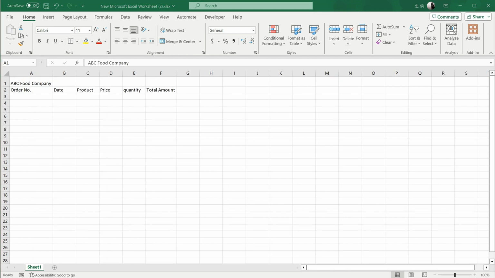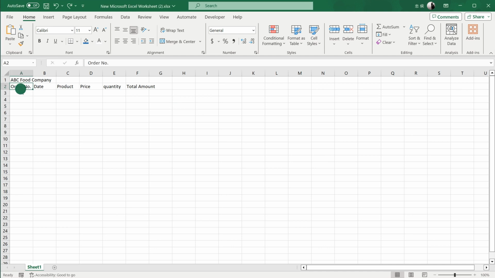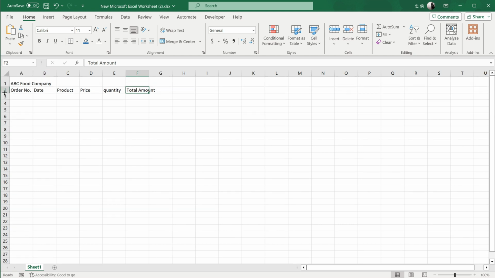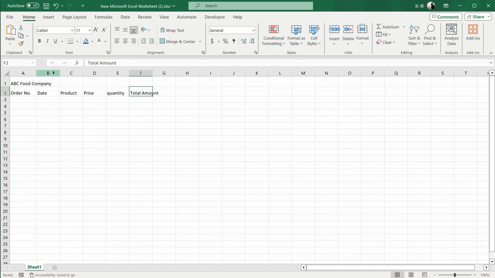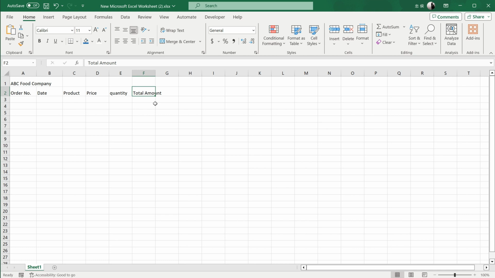Okay, when we have created these titles, you must feel that the title texts look very crowded. So next we will look at how to adjust width and height. In Excel it is very simple to adjust a single column width and row height. You just need to directly drag the dividing line between the title columns, pull the column to the height and width you want. And there is a handy trick here, that is, Excel can automatically adjust the column width to match the length of the text in the column.